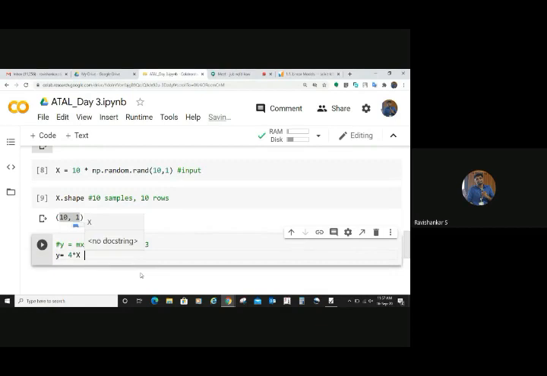Somebody asked me whether you can generate with the help of numbers or whether it will be clear. That's the same thing I am doing. What is your y actually? Y is going to be your output, right?